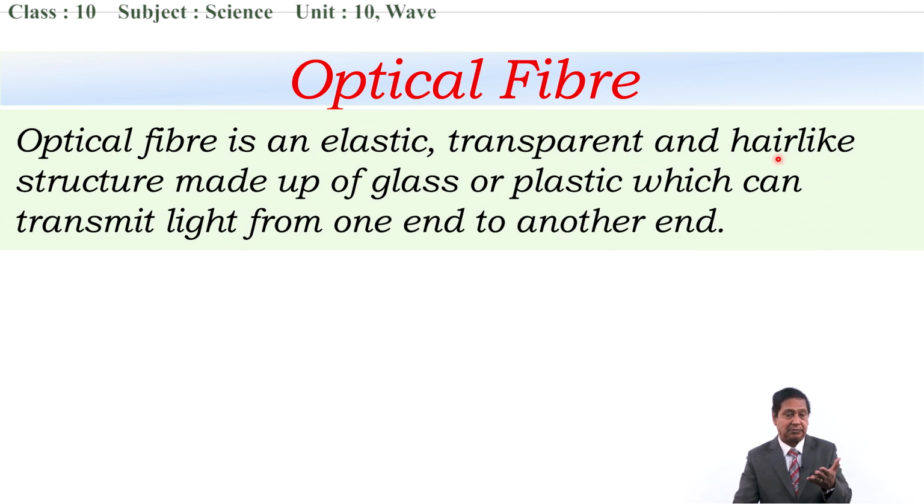Look at this very thin hair-like structure, which is elastic and transparent. This structure is made up of either glass or plastic, which can transmit light from one end to another end.